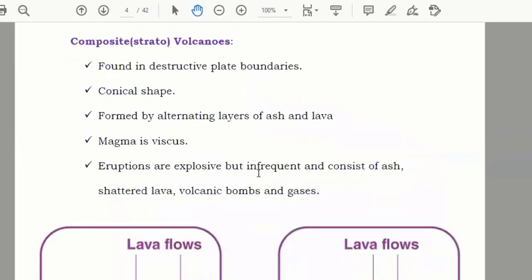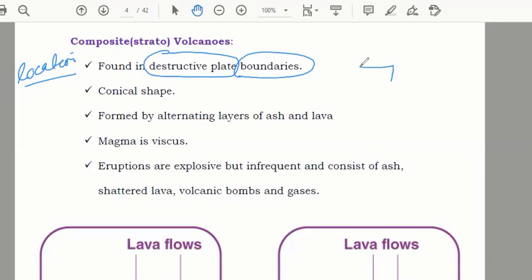After that, we will see another type that is known as composite volcanoes, and they are also known as stratovolcanoes. Now, first of all, we will see their location, where they are found. So here they said destructive plate boundaries.